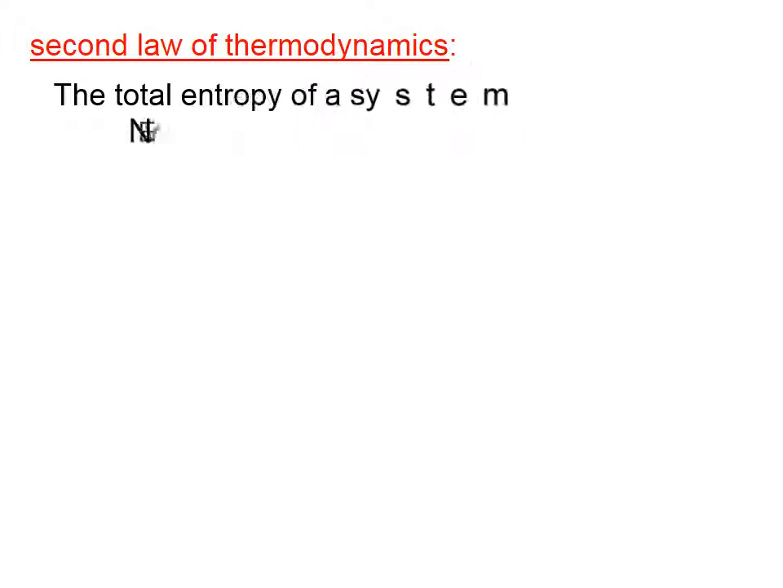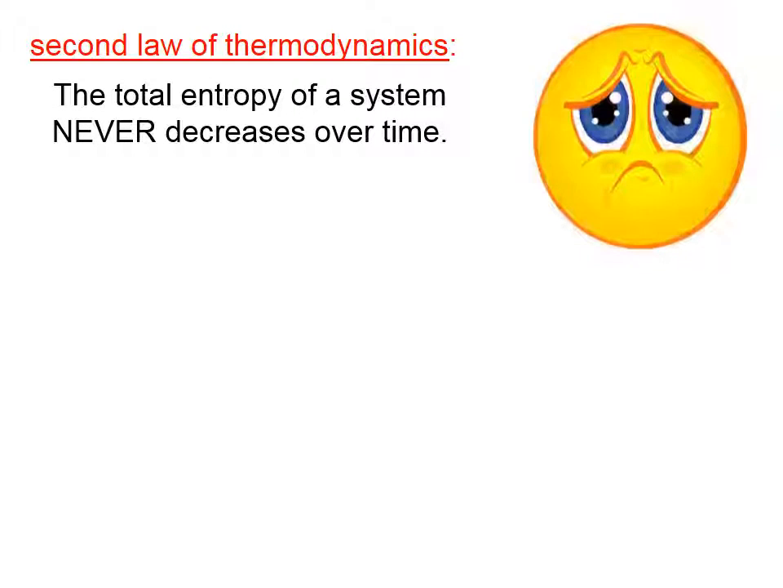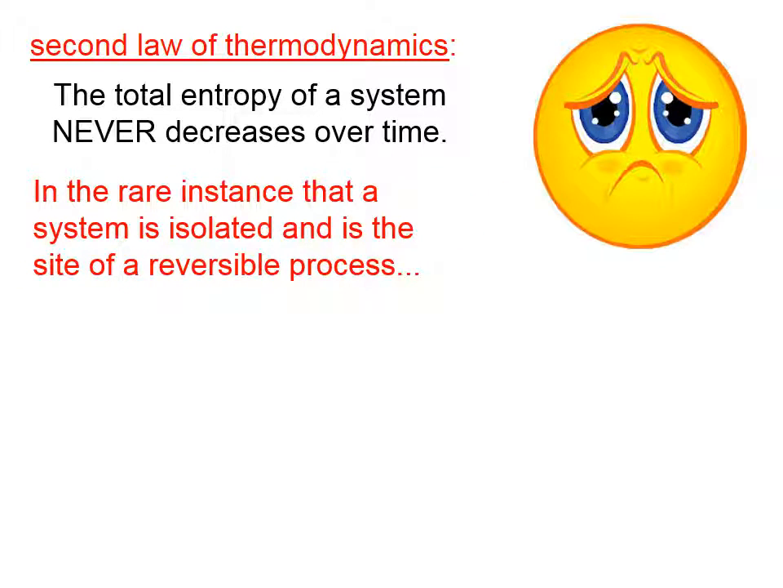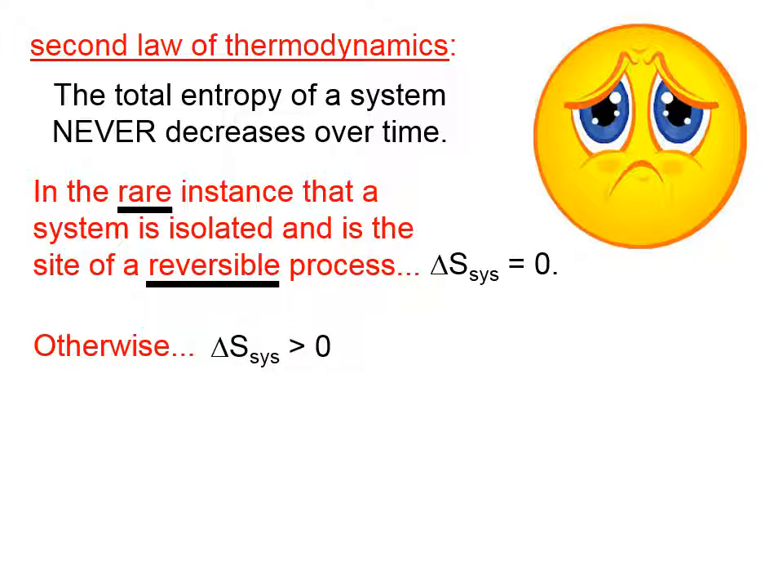The second law of thermodynamics says that the total entropy of a system never decreases over time. In other words, the total amount of disorder, the total amount of chaos, is never going down. It's always either staying the same or it's increasing. In the rare instance that a system is isolated and is the site of a reversible process, then the change in entropy of the system is equal to zero. This is a comparatively rare case. In all other cases, the entropy of things is increasing.